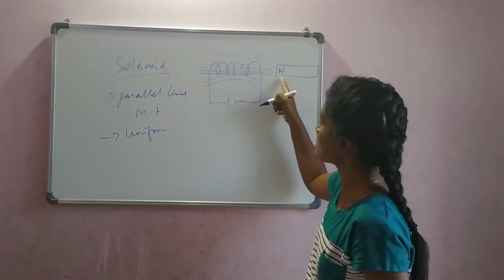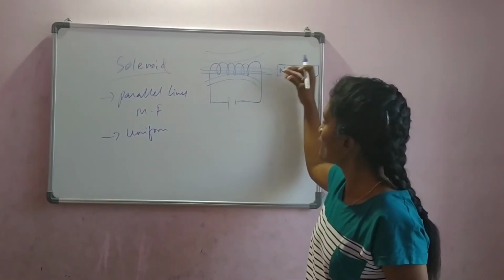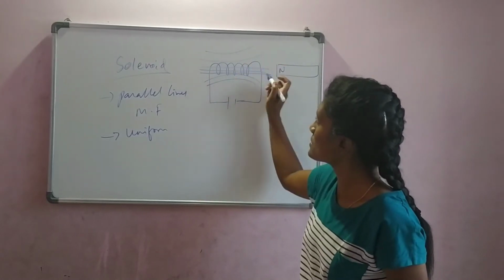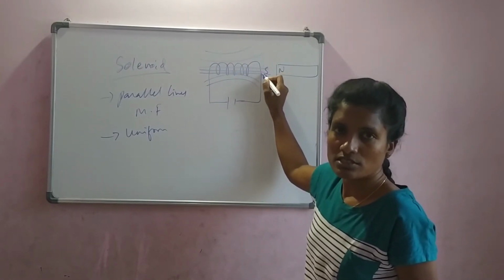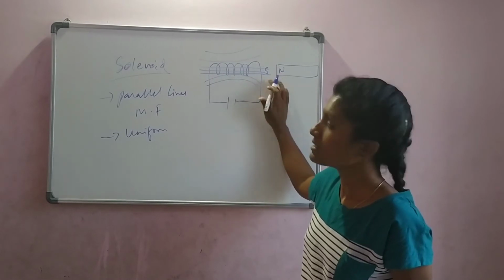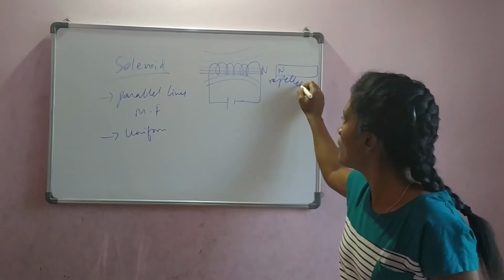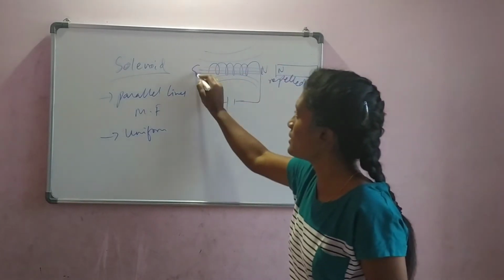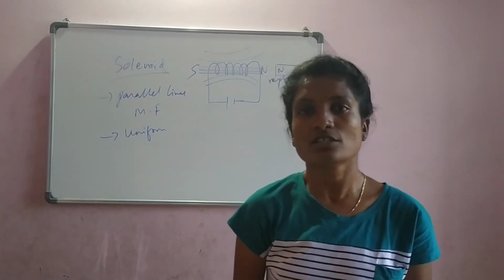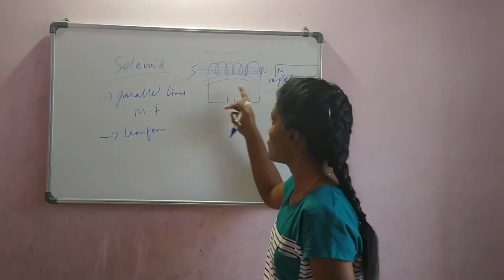Let us say this is the north pole of the bar magnet, and you observe here, if the magnet attracts, which means there is south here. If it repels, then this is the north pole. Okay, let us assume it got repelled. So this is the north. Obviously, the opposite one is south. So this is how we find out the poles of the solenoid.